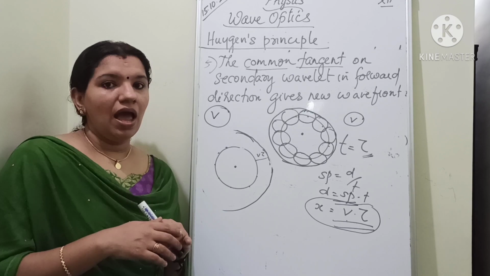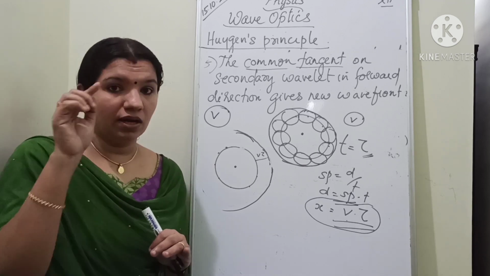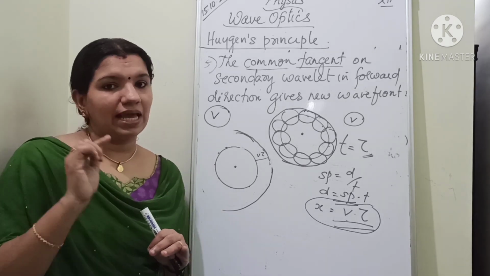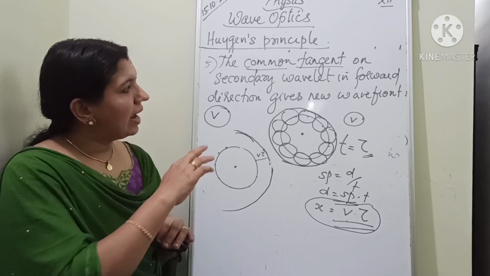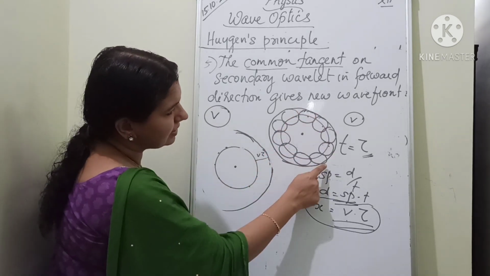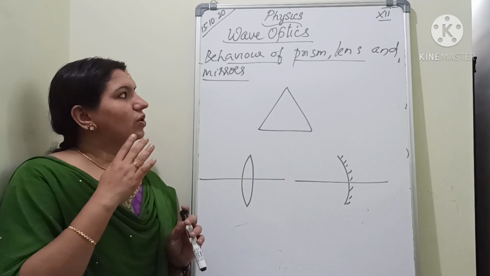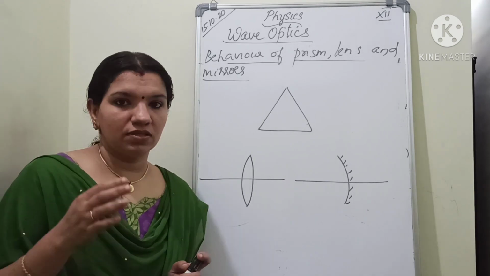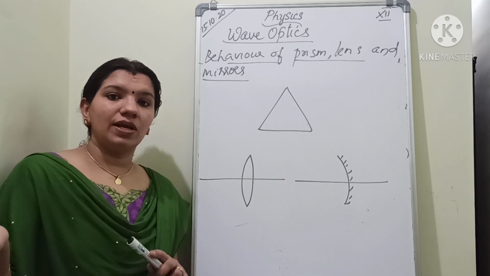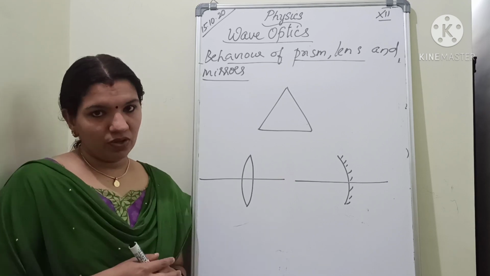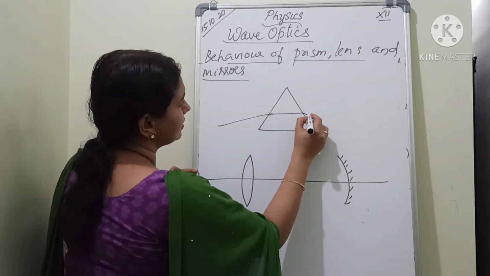That's a clue actually. And then we are moving to the final point, that is every point in a wavefront will act as a source of secondary disturbance which emits its own wavelet, known as a secondary wavelet. And the common tangent on the secondary wavelet in forward direction will give you the new wavefront. So now let us look at the behavior of prism, lens and mirrors with respect to the wavefront. How can we draw the wavefront for the incident ray as well as the emergent ray in the case of a prism? So for a prism, this is the incident ray and this is the emergent ray.